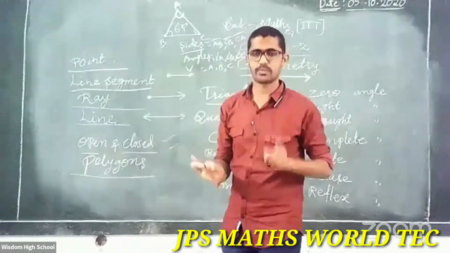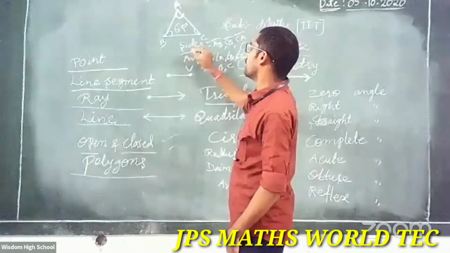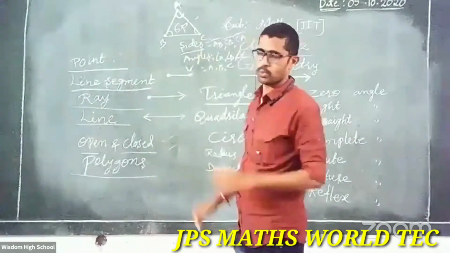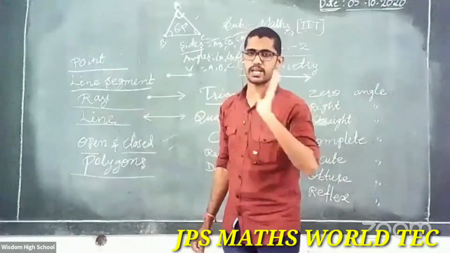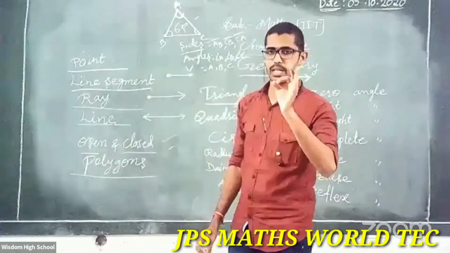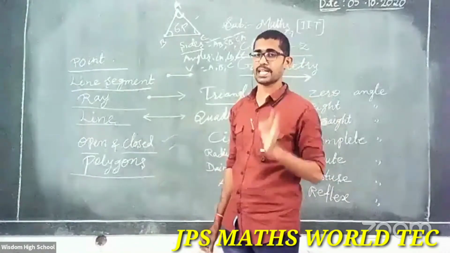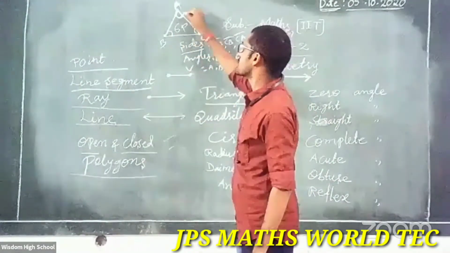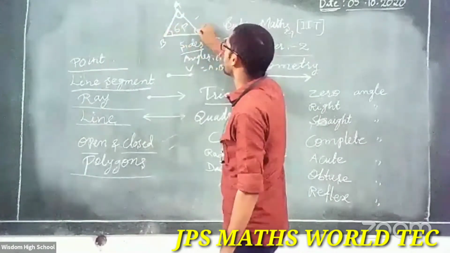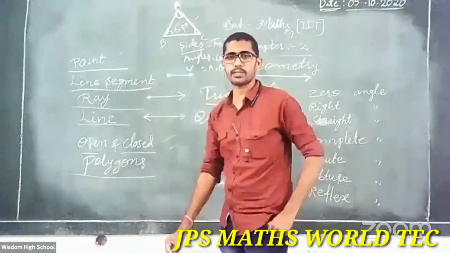Is that clear? Very good. Then after you understood one thing: a closed figure formed by 3 line segments is called a triangle. Then a triangle has 3 sides, 3 vertices, 3 angles, and the triangle has 6 parts, you will know. Suppose you want any triangle's perimeter. How to find the perimeter of a triangle?